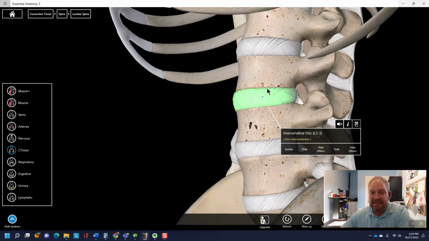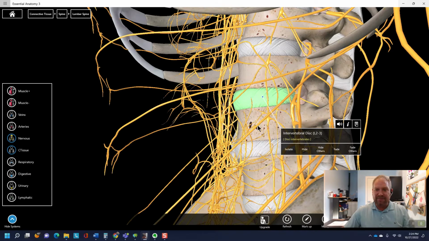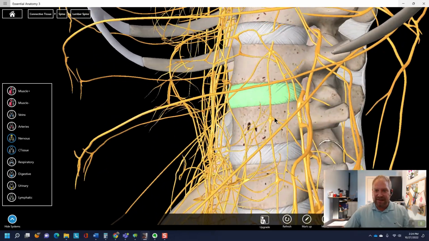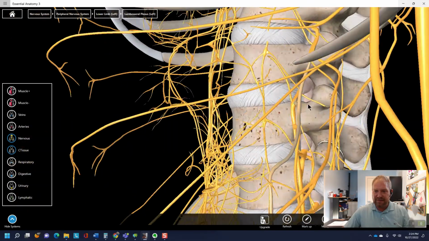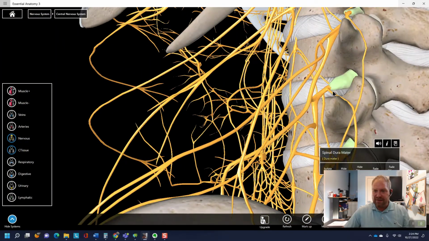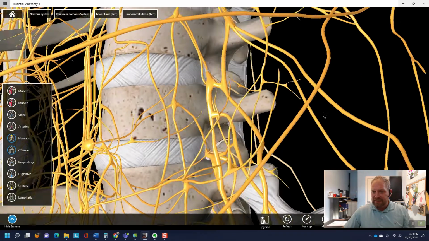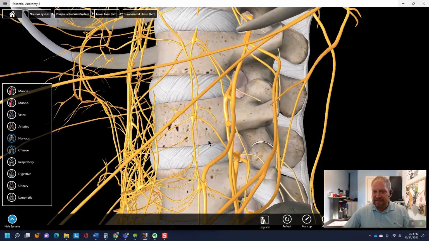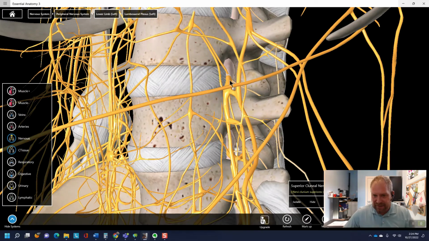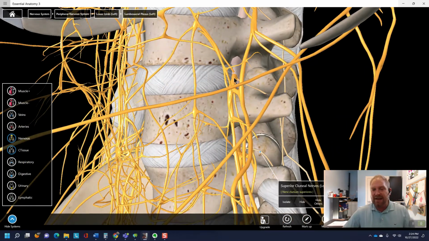Now, as this disc space narrows, it also makes the diameter of this hole smaller, right? And so if I add some nerves in here, you can see that there's a nerve that comes out of that hole, right? See if we can get a better view. That is a nerve root. It comes out of the spinal cord through that little hole. Now, if I make that hole diameter smaller, it makes it more likely that that nerve is going to get compressed. When that nerve gets compressed, it causes symptoms, pain typically, and numbness and tingling. Not a good situation, right?